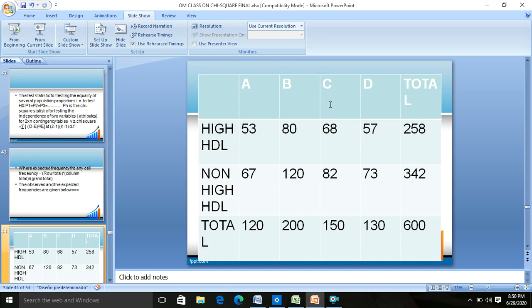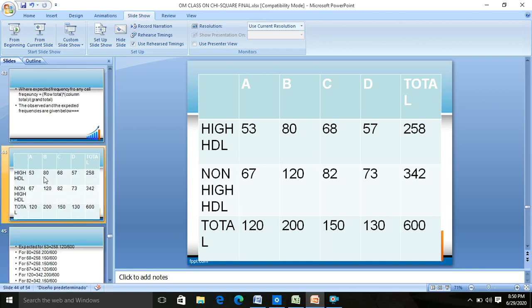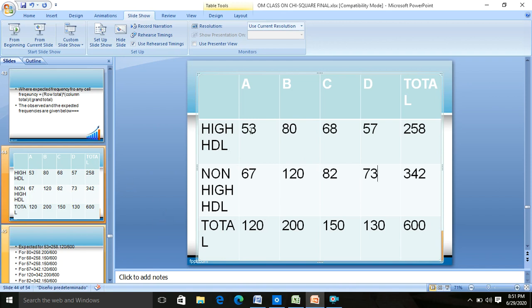We have A, B, C and D, that is 4 groups of people, with high density HDL and non-high density HDL. This is the total number of people. You have to compare the 4 groups of people for the high density HDL or non-high density HDL population proportions, whether they are significantly different or not. Here you have a 4 into 2 contingency table, 4 columns, 2 rows. How do you find the expected for this?